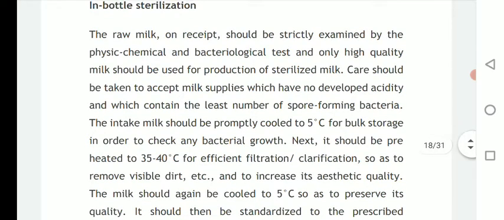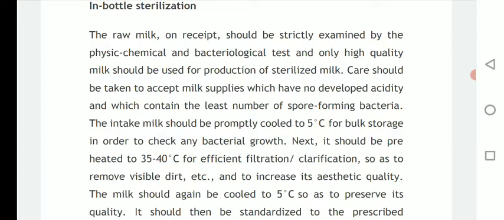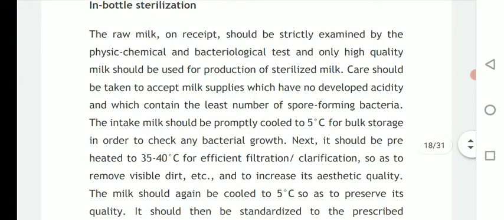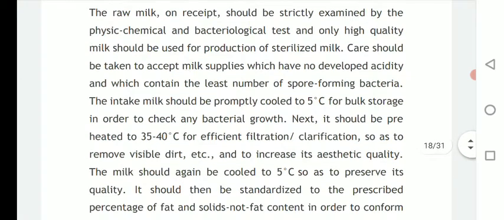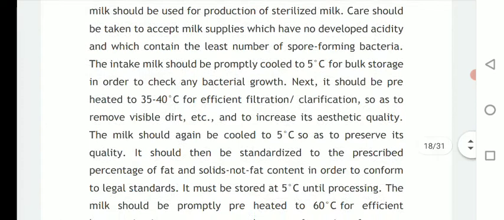Care should be taken to accept milk supplies which have no developed acidity and which contain the least number of spore forming bacteria. Another criterion for acceptance is that it should have a low spore forming bacterial count.